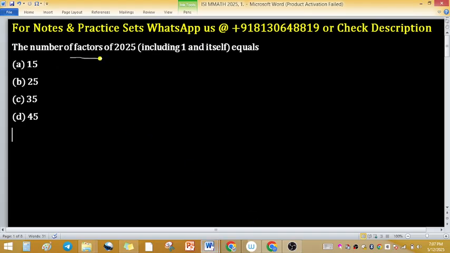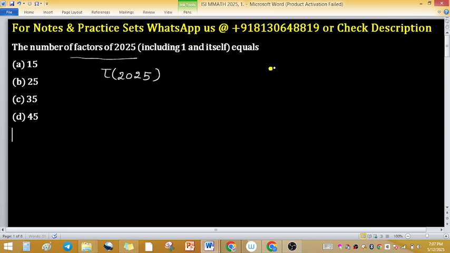The number of factors of 2025, including 1 and itself. How to find factors? So the tau function is used in group theory and number theory to find the number of factors. Suppose the group is cyclic, then we have to find how many subgroups will exist for this cyclic group. So we use the tau function.